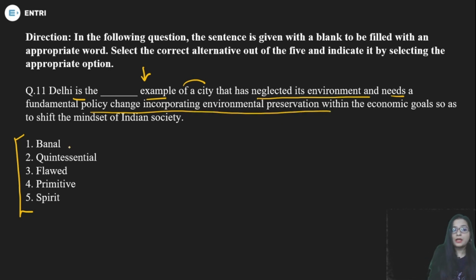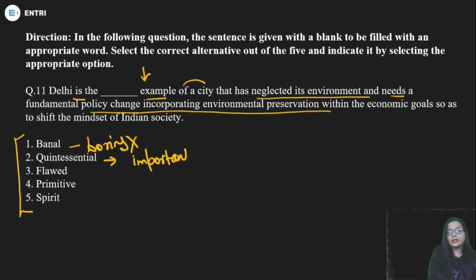And we have options like banal, quintessential, flawed, primitive, spirit. Let me tell you the meaning of all these words if you do not know. Banal means boring. Can you say Delhi is the boring example of a city? No. Quintessential means something very typical, the most important part; we can also call it essential.